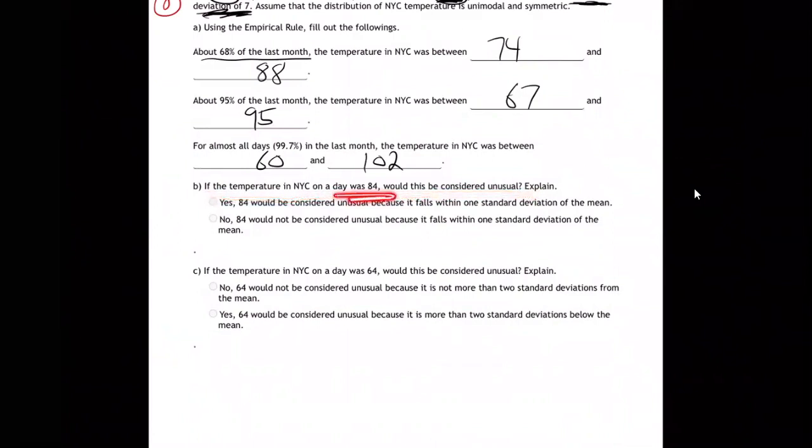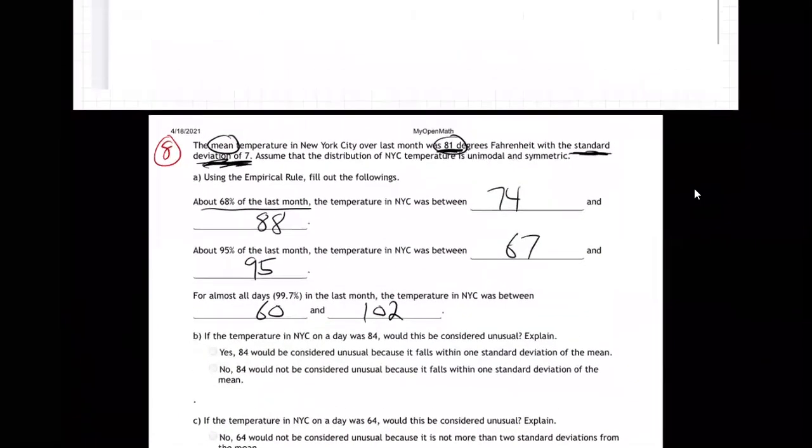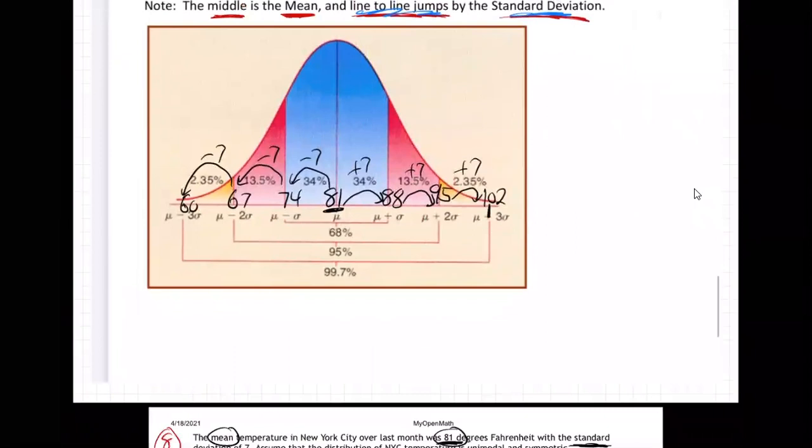And then question B, if the temperature on a day was 84, would this be considered unusual? Is 84 an unusual temperature? Let's go up and look here. Where's 84? Well, 81's the average, so 84 would be about right here, wouldn't it? Is that unusual? No, not at all. That's really close to average. You would say, wow, it was 84 today. Well, no, 81's the average. That's really normal, isn't it?